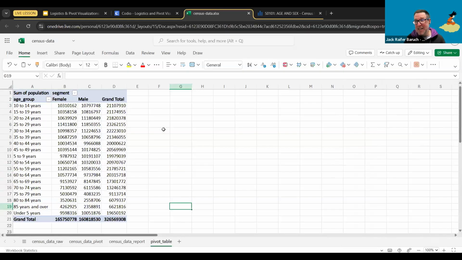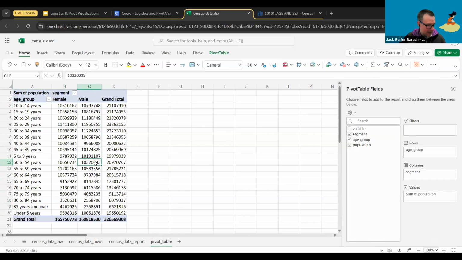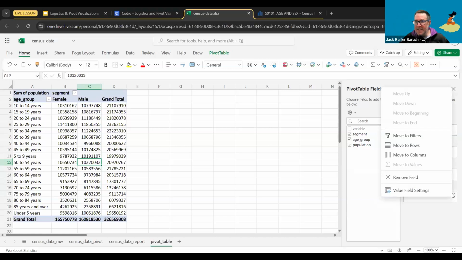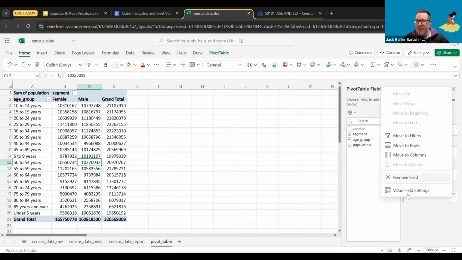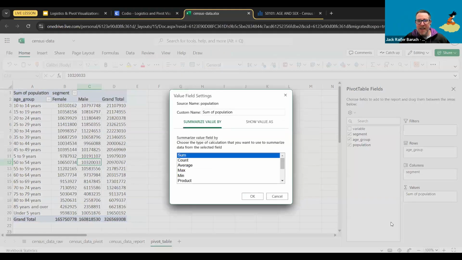And hence enter charts, enter visualizations. And the coolest thing is that we can actually create a visual or a chart from a pivot table. And by the way, answering Kalim, yes, you could actually get the average of population. So for example, if you go down here to the sum of population in values and click this little arrow, you get this value field settings. And you can actually pick sum, count, average, max.